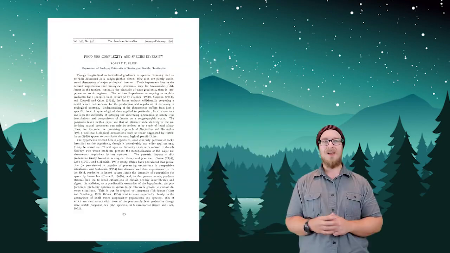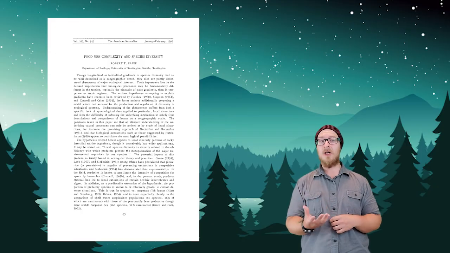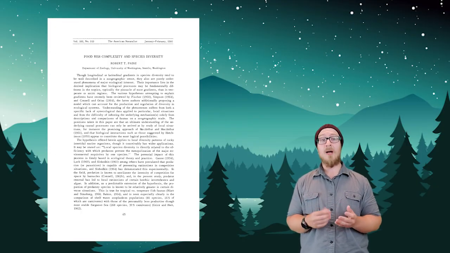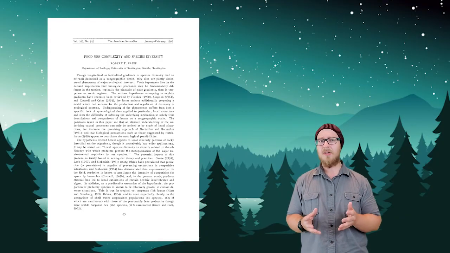Major changes in biodiversity can, of course, occur from these climate changes, but sometimes seemingly minor changes in the energy flow and species composition of an ecosystem can have large repercussions. In one of the most impactful papers ever published in the field of ecology, famed zoologist Robert Paine wondered what would happen if he removed a top predator from a shoreline ecosystem.